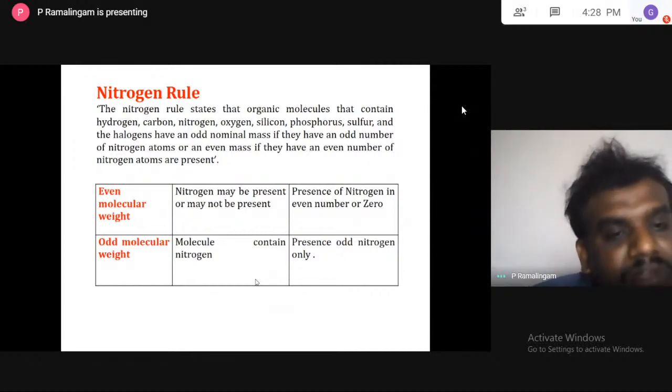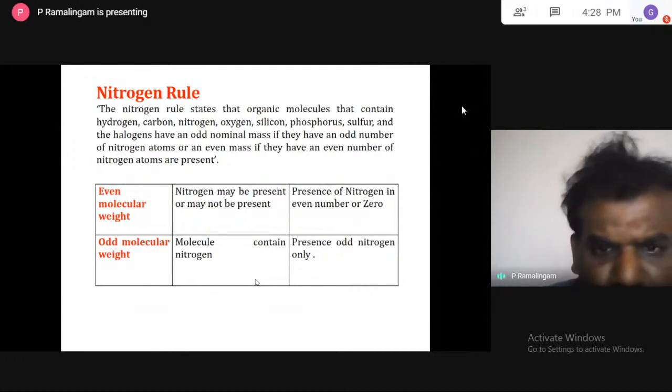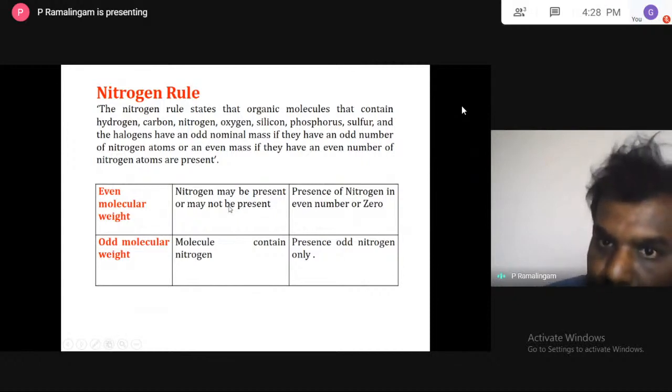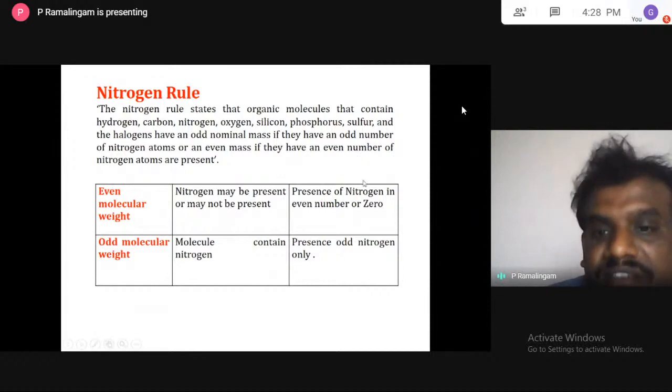Next, for even molecular weight, for example, take water. Water is H2O, 18, which is even. There is no nitrogen, that's why I wrote here that it may not be present. Or urea, NH2CONH2, where the molecular weight is 60 and the number of nitrogens is even.